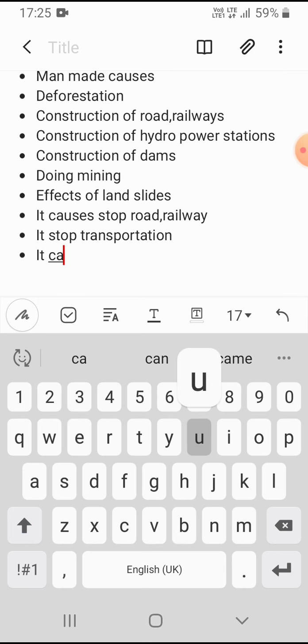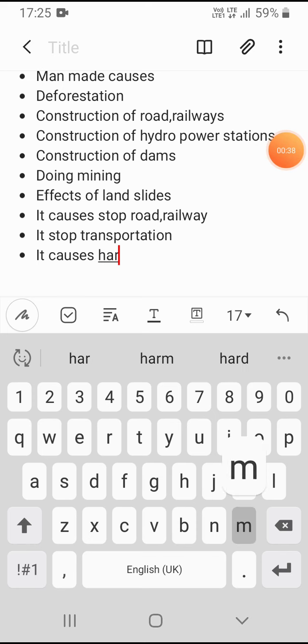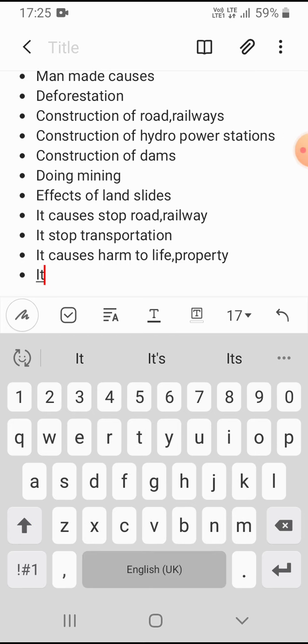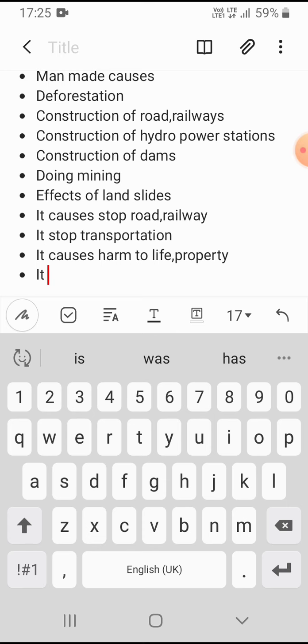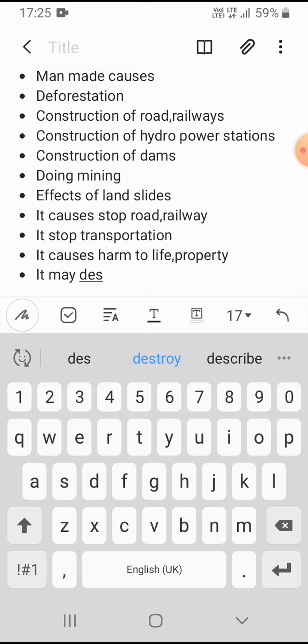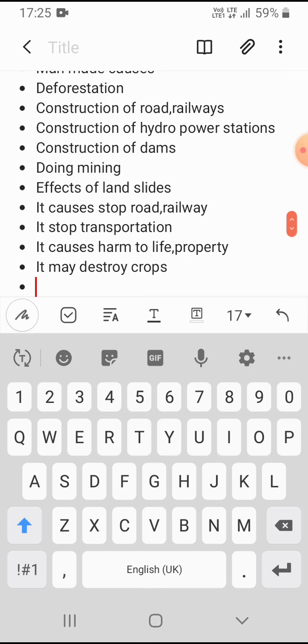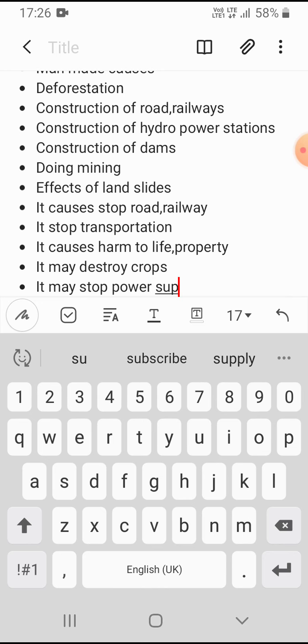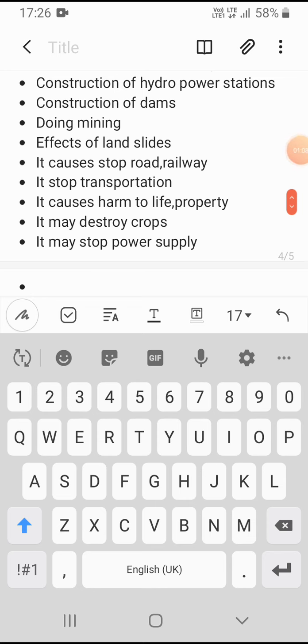It causes harm to life and property, and it may destroy crops. It may stop power supply. You can write these effects if they ask.